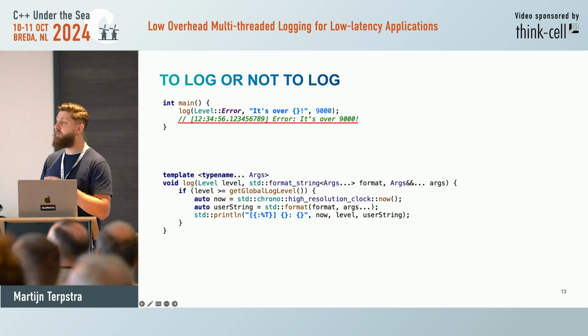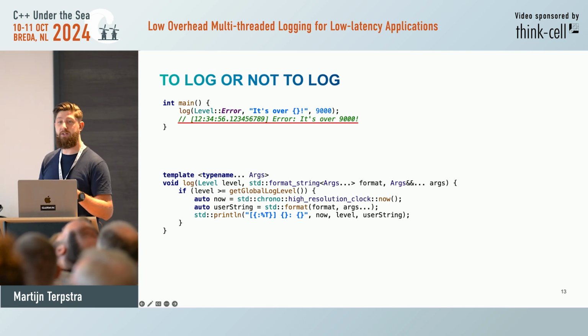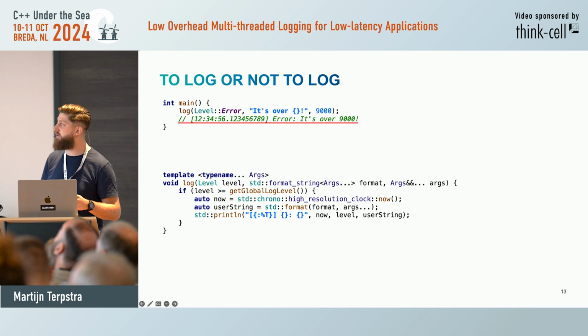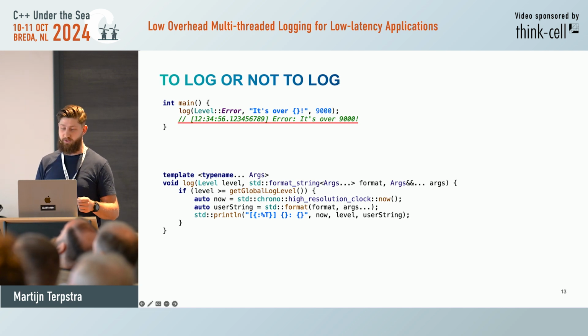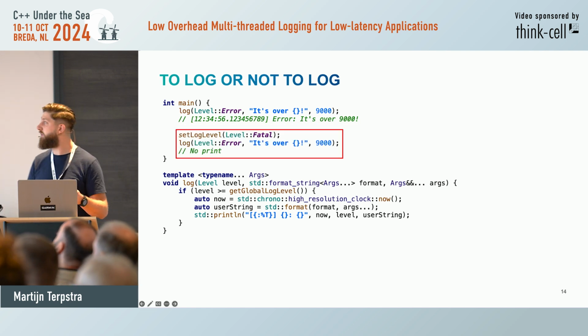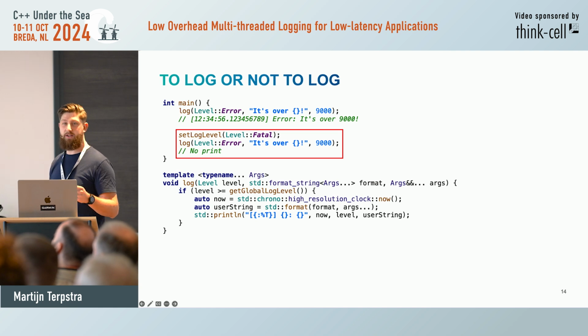So at the moment, it still prints. That's because error is a high enough severity level that it still needs to print. So we need to set the log level, and now it's fatal, and now the second time we're not printing. There we go. We've not logged for the first time.